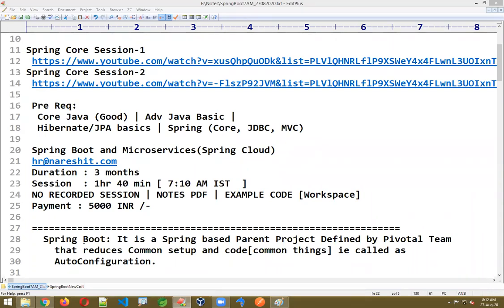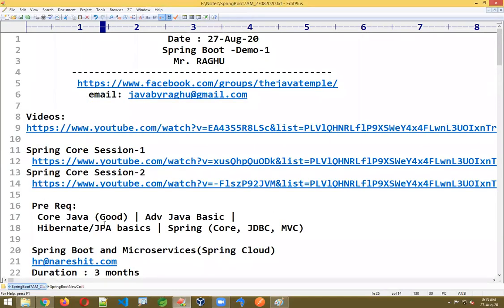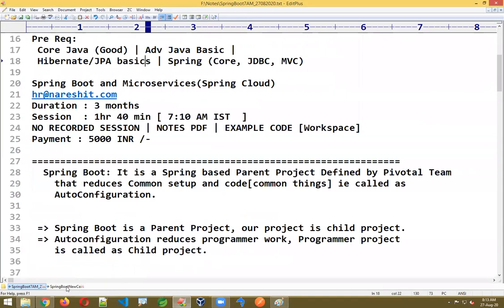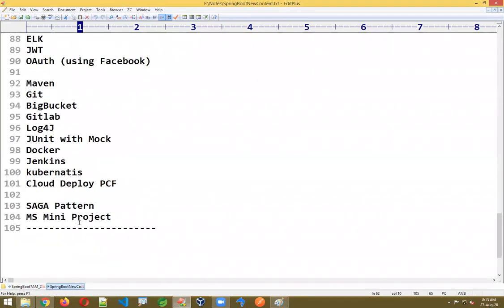This is not a DevOps course. I'll give some DevOps tools here, and I'll also show cloud deployment. Hibernate means Data JPA will be there in Spring Boot, and I'll cover that. I gave the list of tools right here: Maven, Git, Bitbucket, GitLab, Log4j, JUnit with Mock, Docker, Jenkins, Kubernetes, kind, cloud deployment.